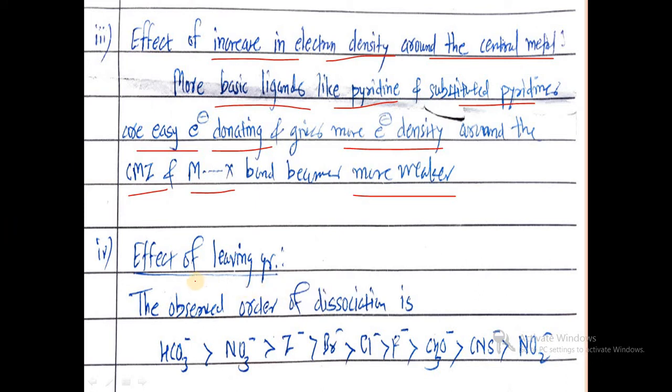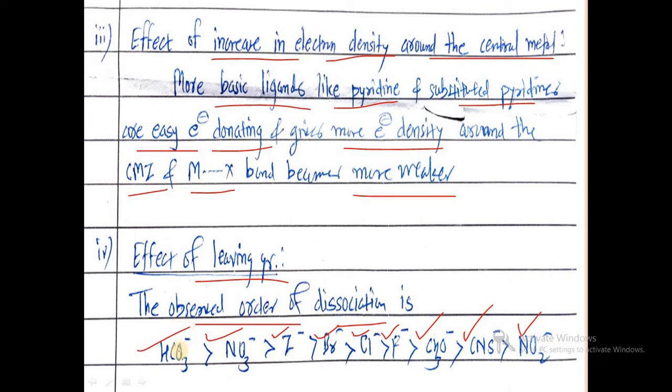And the last factor is the effect of leaving group. The observed order of dissociation is: carbonate ion HCO3 minus, more dissociation takes place, then NO3 minus, I minus, Br minus, Cl minus, F minus, CH3O minus, CNS minus and NO2 minus.